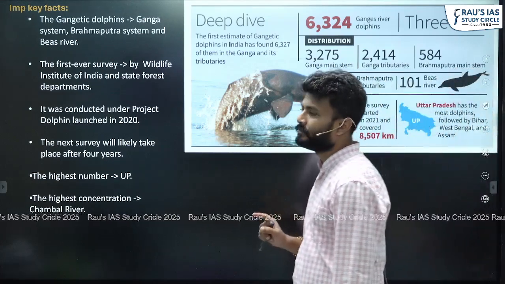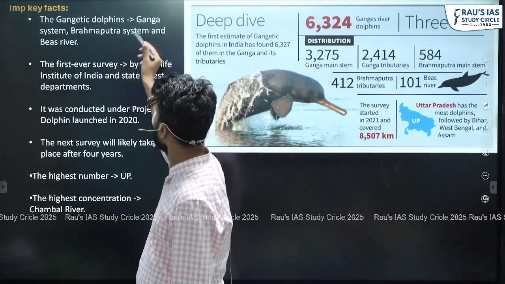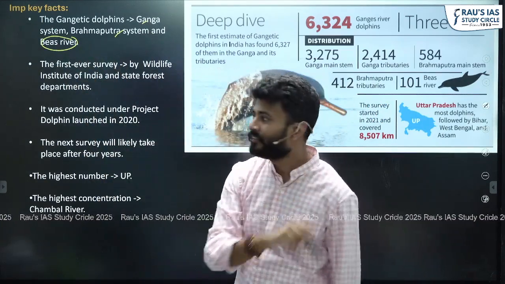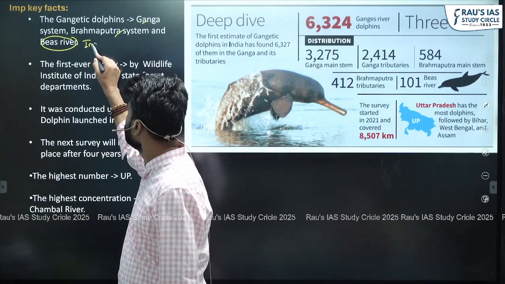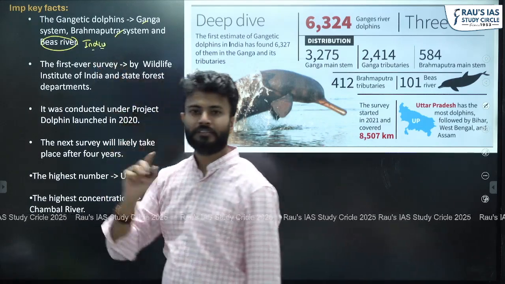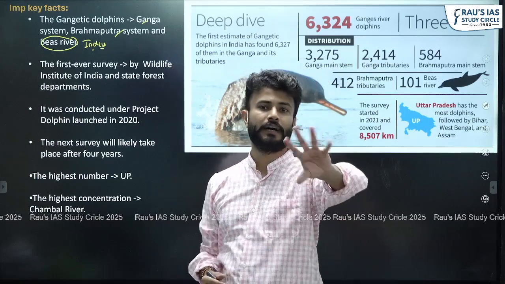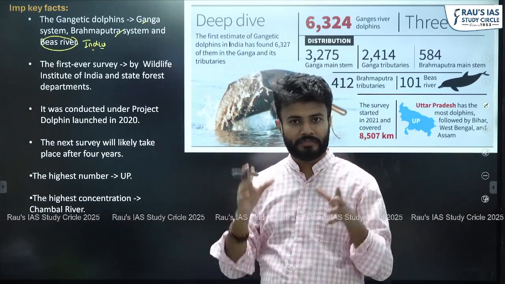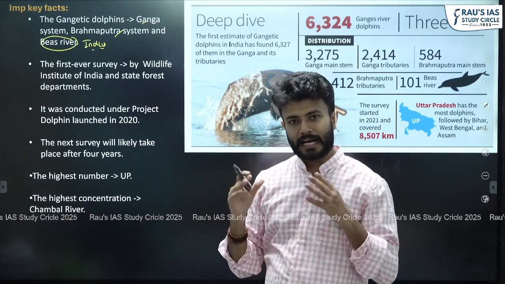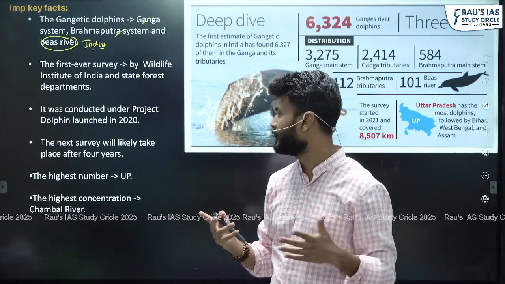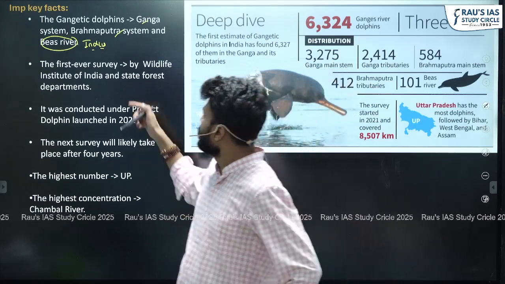It says that the Gangetic dolphins are found in the Ganga, Brahmaputra as well as the Beas river. Now Beas river is a river of the Indus system, so that means you have Gangetic dolphins in the Indus river system also, so you don't have to exclude it. When it comes to dolphins in India, India has the Gangetic dolphin and the Indus dolphin, which are different. They are related but different varieties.